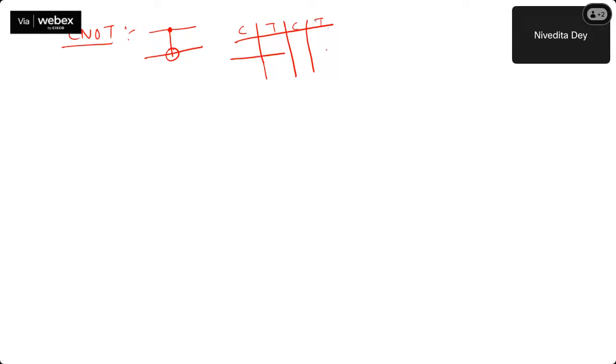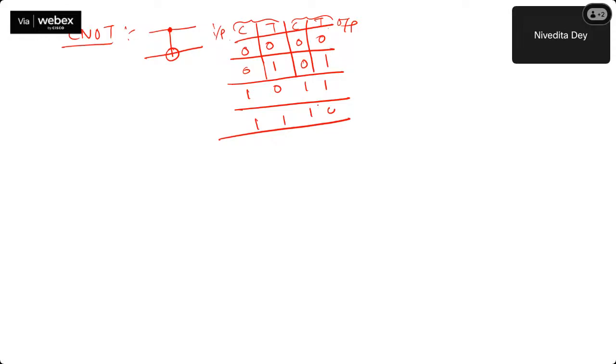Okay. So this is nothing but this thing. So 0, 0, it will keep it 0, 0. If it is 0, 1, this part is input and this part is output. And this is your input. So 0, 1, it will keep it 0, 1 itself. 1, 0, it will then make it 1, 1. And if it is 1 and 1, then it will make it 1, 0. I hope the logic is clear to everyone. What was the logic behind it?